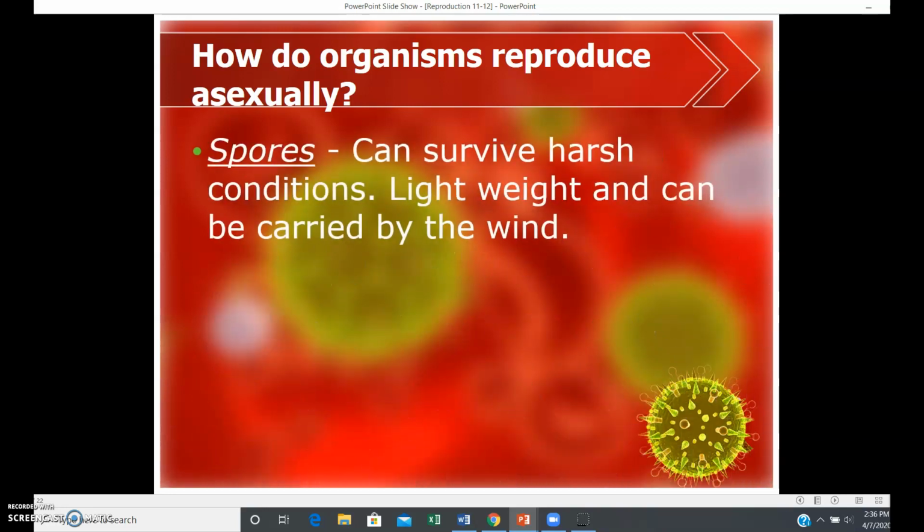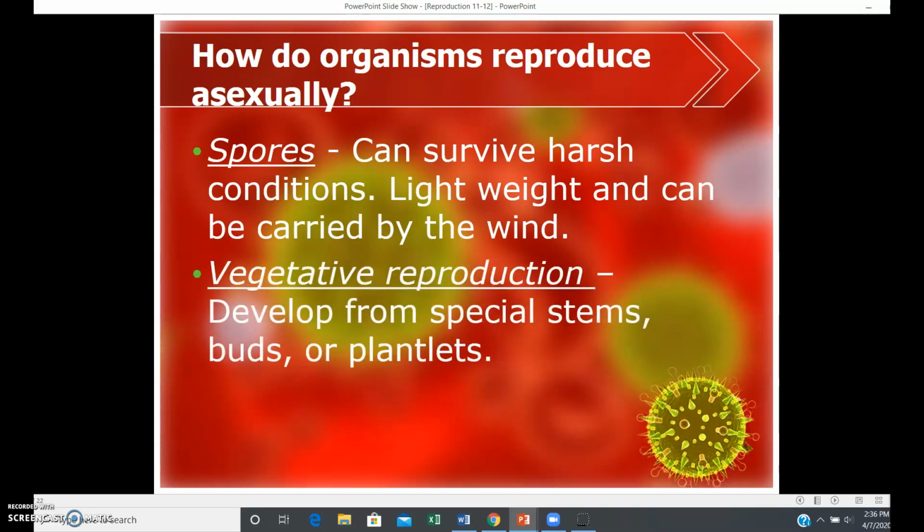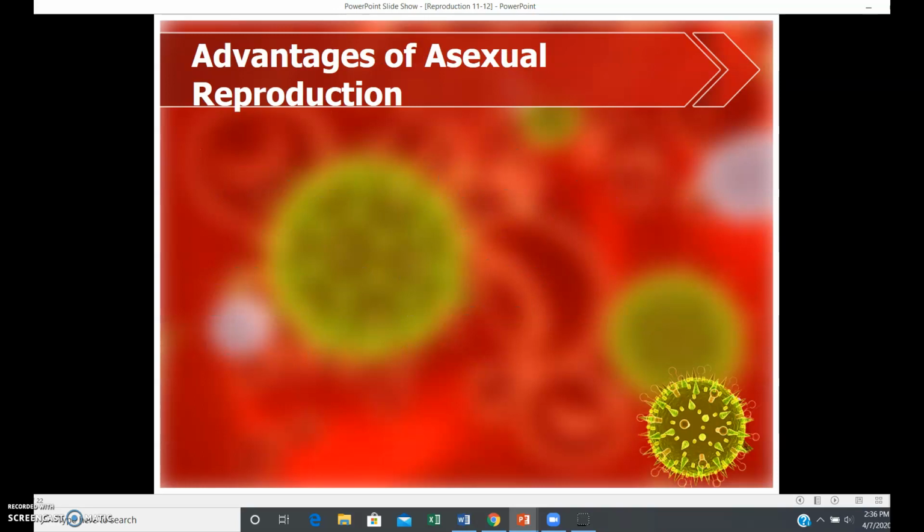The third was spores, and spores can survive in harsh conditions. They're amazing. Think of a mushroom here. They're lightweight, they can be carried by the wind, and there are tons of them that can be spread. And lastly, we have vegetative reproduction. This is when something develops from special stems or buds or plantlets. It often happens in plants.